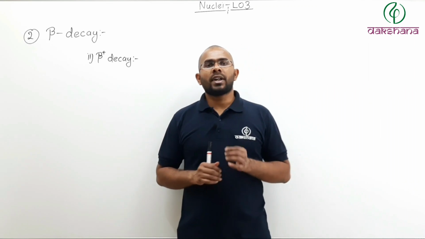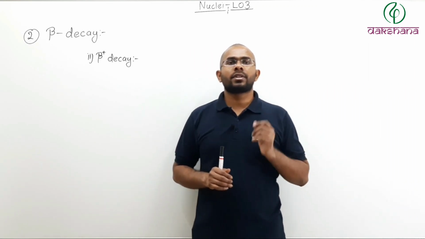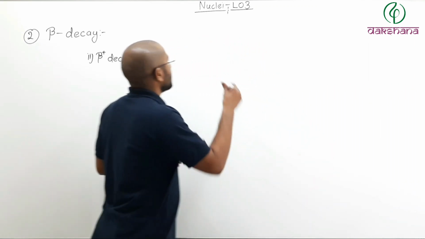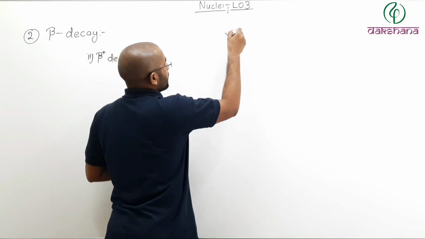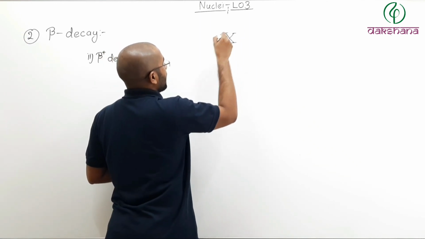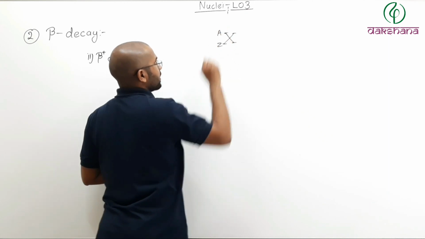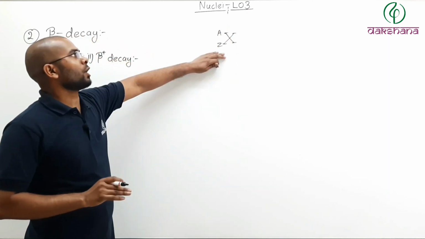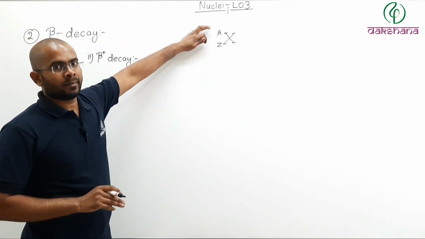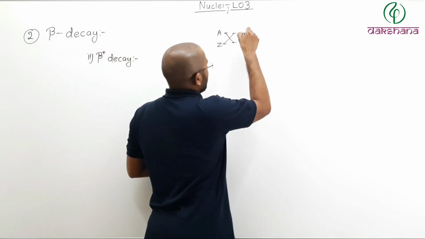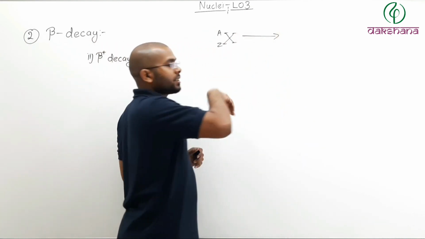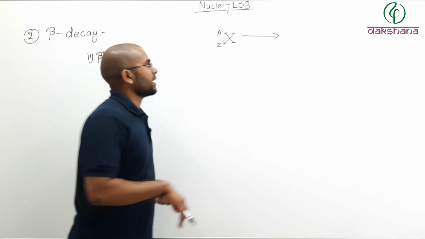Now let's see what happens in a beta positive decay. Let's take an example, X with atomic number Z and mass number A. X is the element, Z the atomic number, A the mass number. Beta minus decay we have already seen.